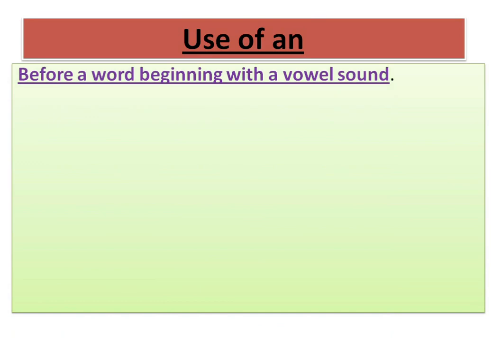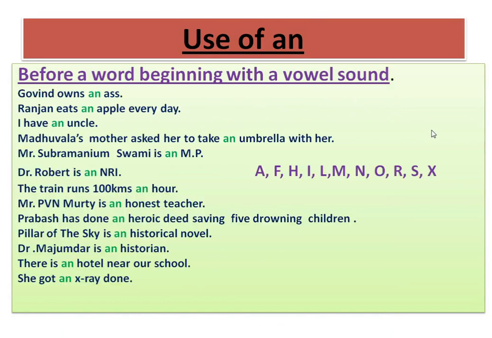We use an before a word beginning with a vowel sound. Govind owns an ass. Look at the common noun word ass, and ass begins with a sound. A is a vowel sound. We use an before the vowel sound.